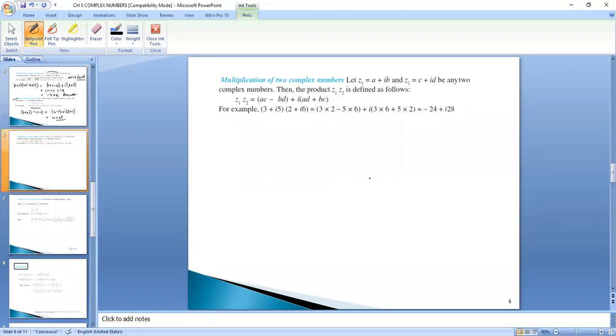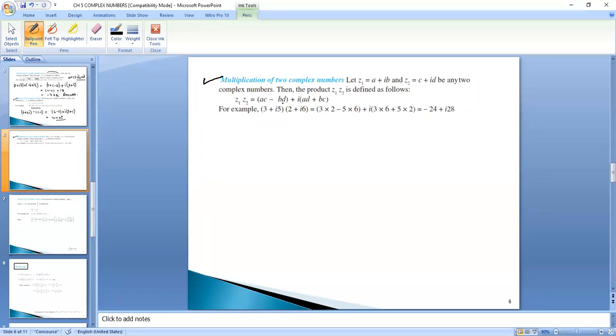Then we can multiply two complex numbers, right? In multiplication, real will not be multiplied only with real. No, we will multiply all the terms, right? So if I am having Z1 is equal to A plus iota B, Z2 is equal to C plus iota D, then the product Z1 Z2 is given by AC minus BD plus iota AD plus BC.